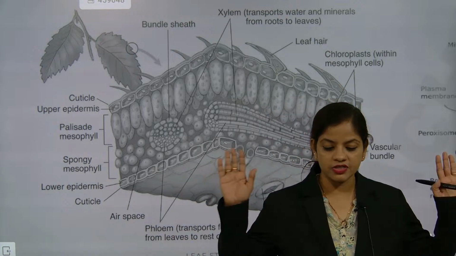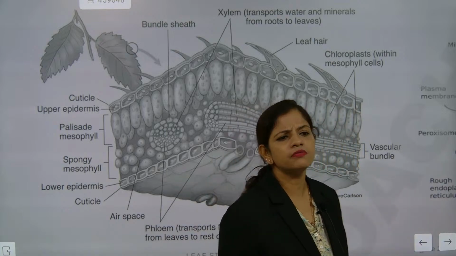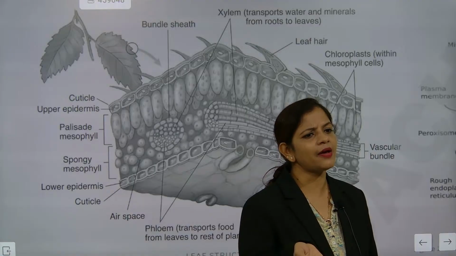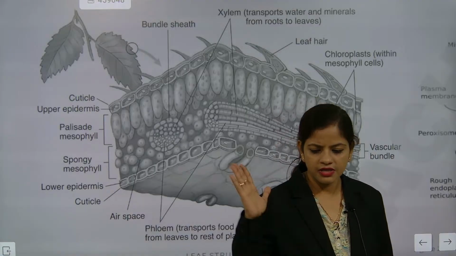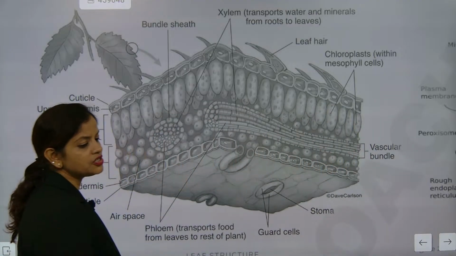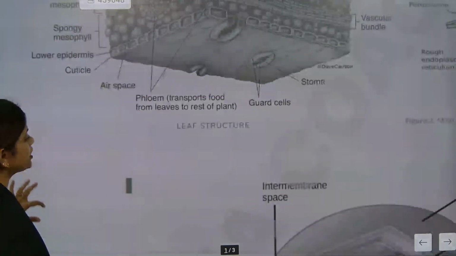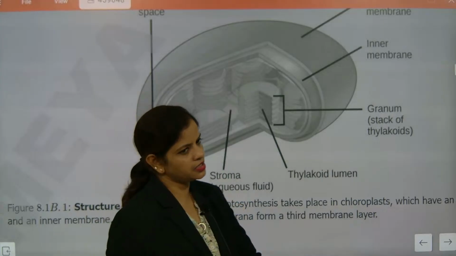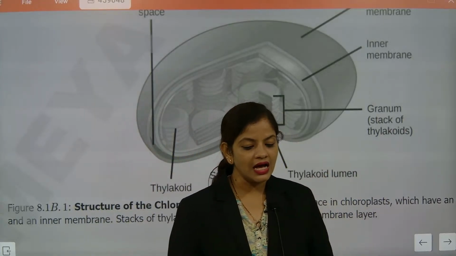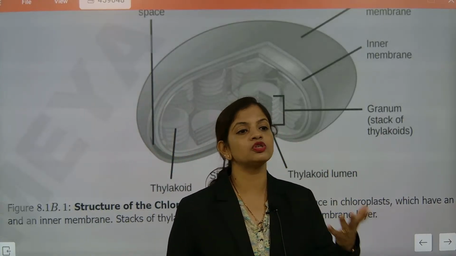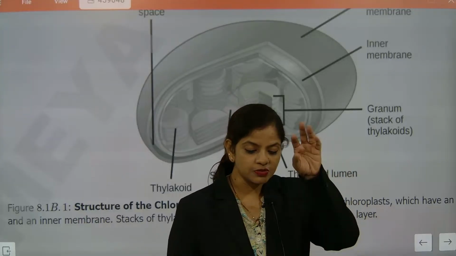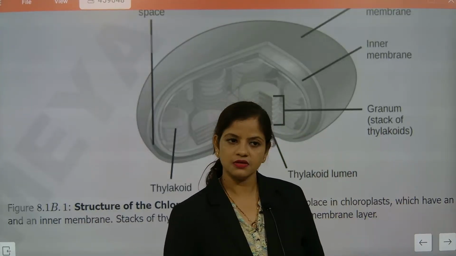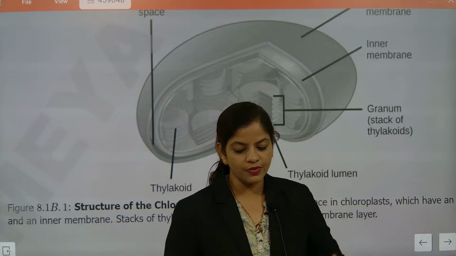I hope you have understood this one. Which layer? Mesophyll layer. Upside, sunlight trapping. Backside, gas exchange. Very good. So temperature regulation is a very good one. Now look at the next part. These thylakoids are there, with stroma and grana. Just remember one thing: if they ask which part is responsible for photosynthesis, for this much depth of question, if you are very unlucky, then they will give it in case studies. But you are not that unlucky.